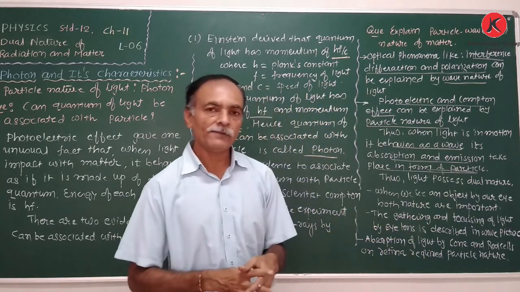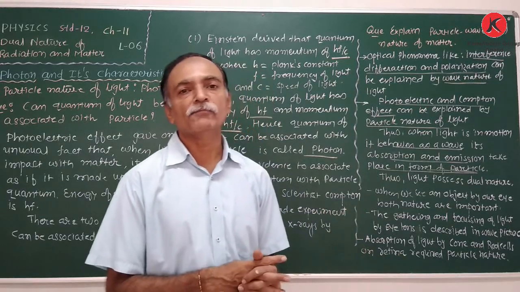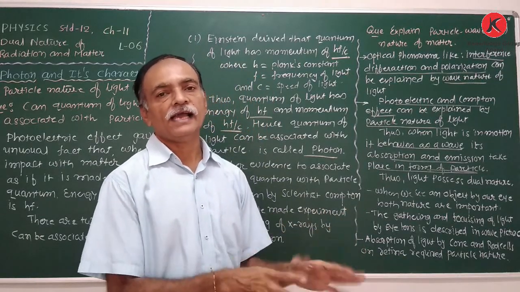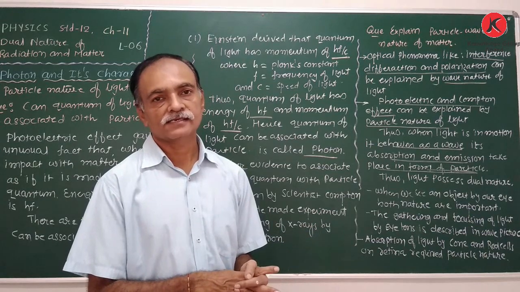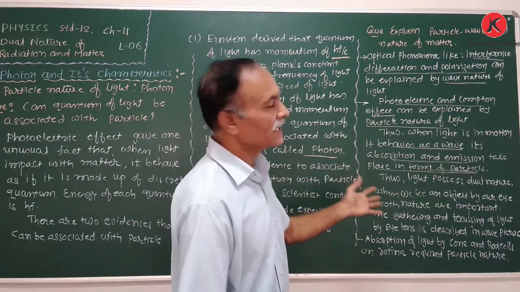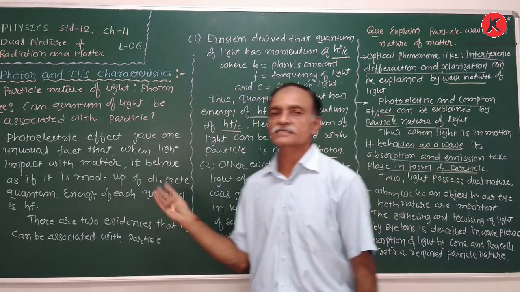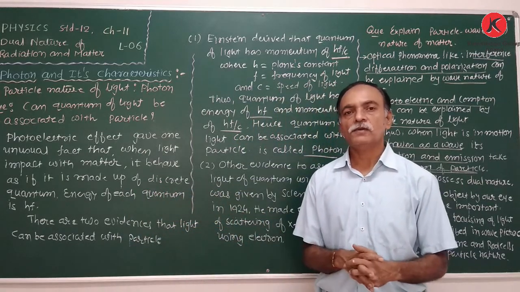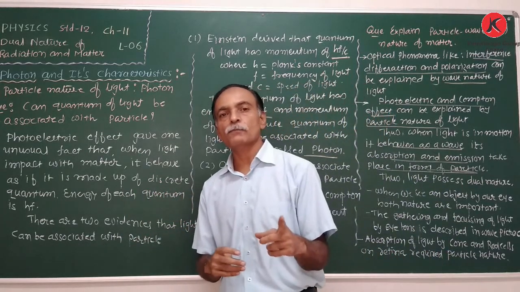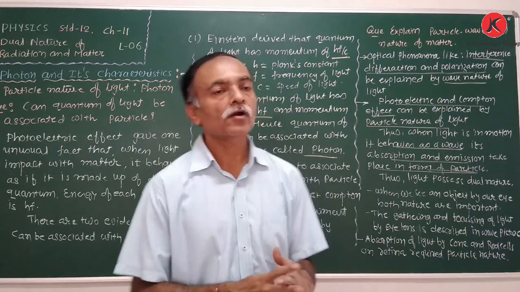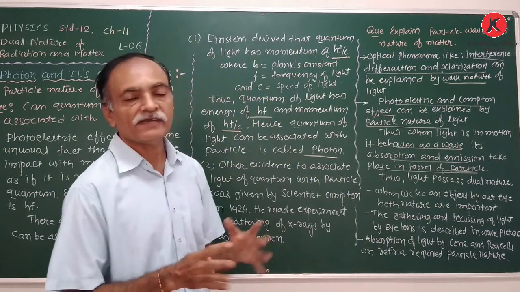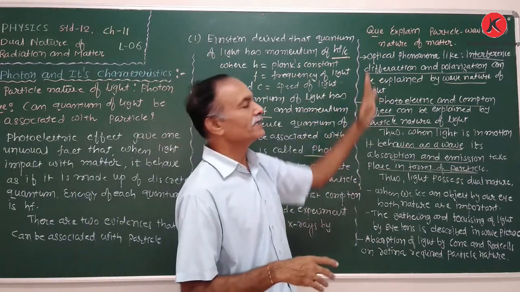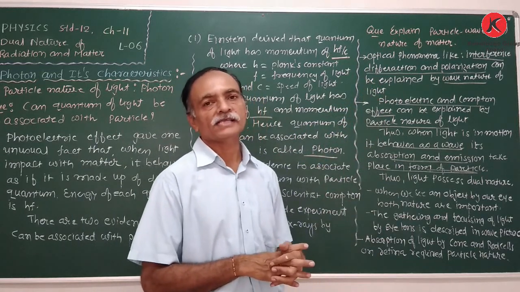Therefore, in our daily life, both natures of light are important, the particle nature and also the wave nature. The particle nature of light can be explained by the photoelectric effect and quantum effect, while the wave nature can be explained by interference, diffraction and polarization.